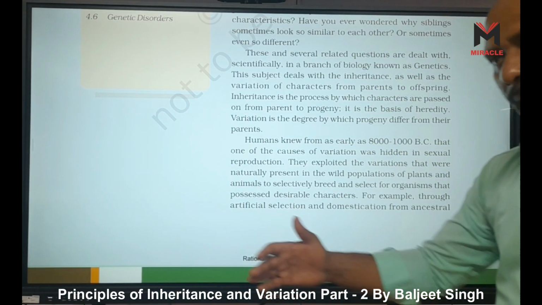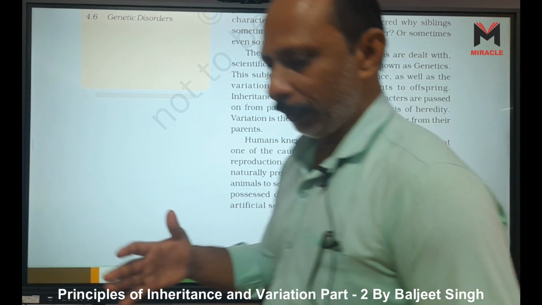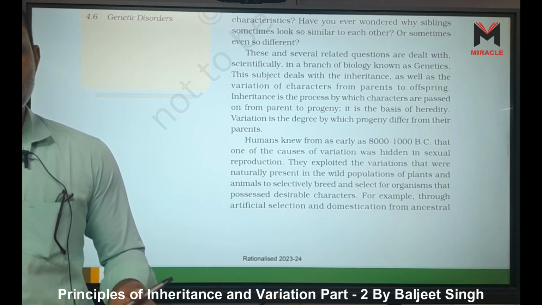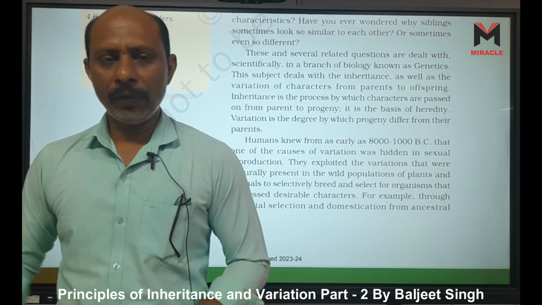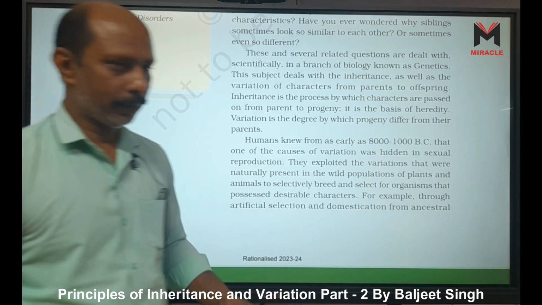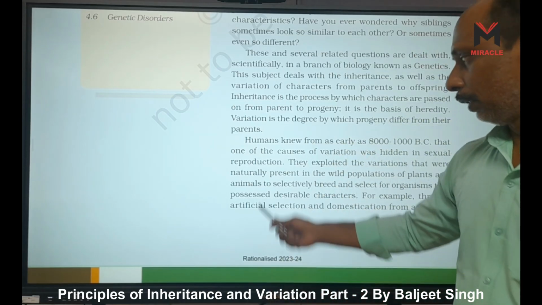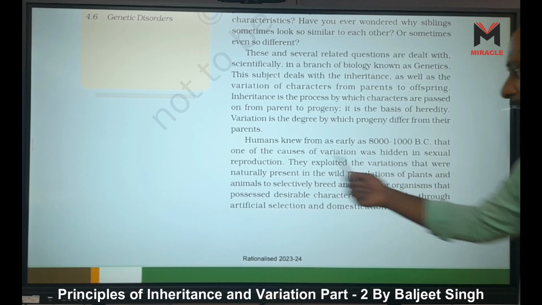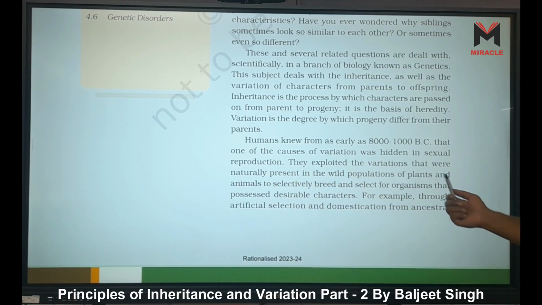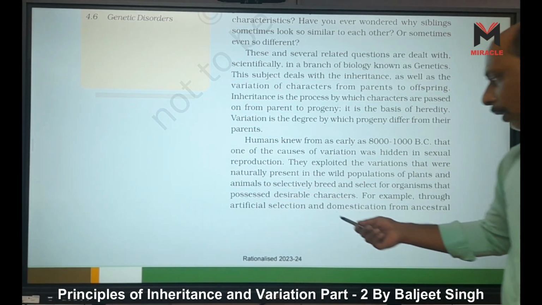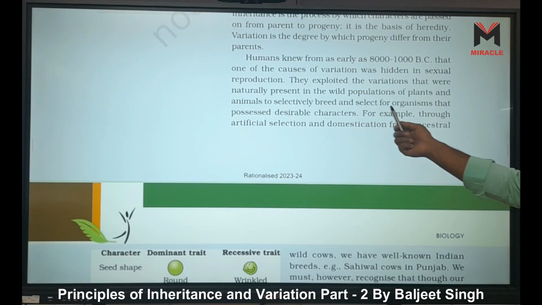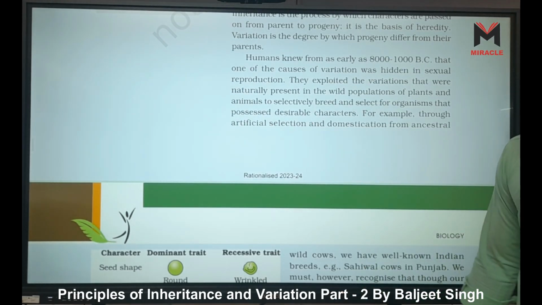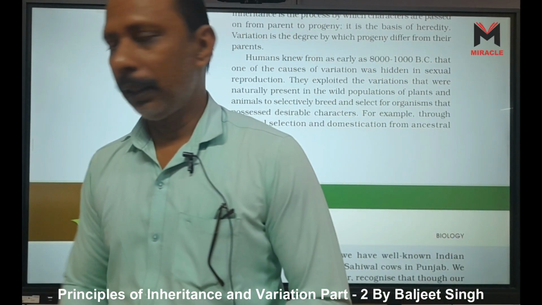So they collected domestic varieties from the wild varieties. They exploited the variation naturally present in the wild population of plants and animals to selectively breed and select for organisms that possess desirable characters. At that time they knew breeding.